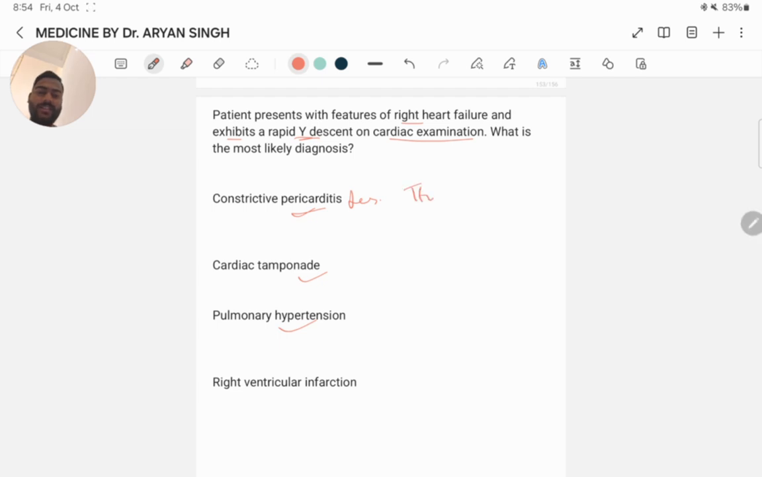Thickened and fibrotic, leading to impaired filling of the heart, particularly the right side. A rapid Y descent on jugular venous pressure (JVP) is a classic finding in constrictive pericarditis, reflecting rapid early diastolic filling of the ventricles due to the rigid pericardium. The patient may present with signs of right heart failure such as peripheral edema, ascites, and hepatomegaly.